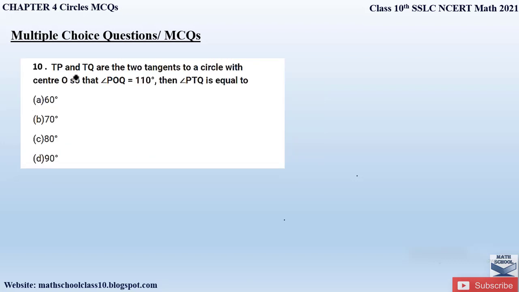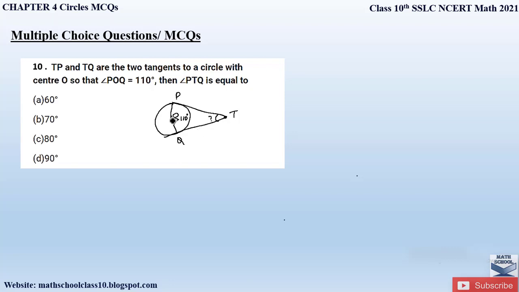Question number 10. TP and TQ are the two tangents to a circle with center O. Let us first draw a circle with center O and we have an external point T. From this external point T, let us draw two tangents, that is TP and TQ, so that angle POQ, so this is the radius, right? So angle POQ is 110 degrees. Then angle PTQ is, so we have to find this angle, right?